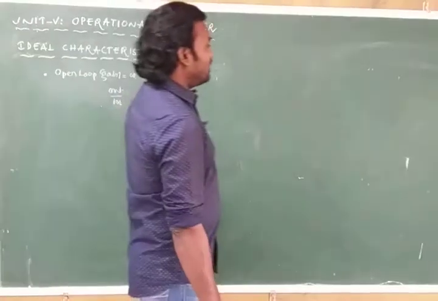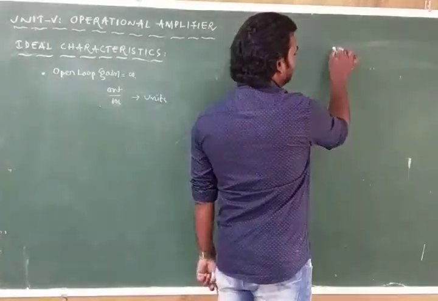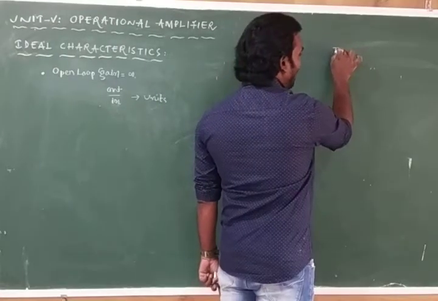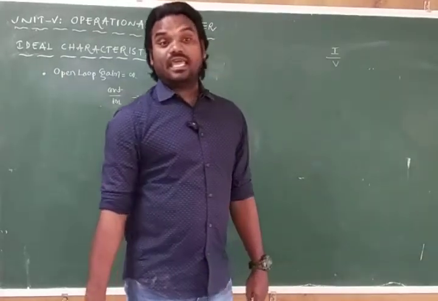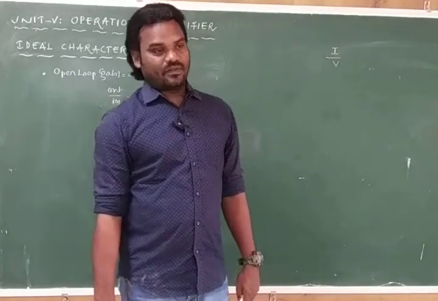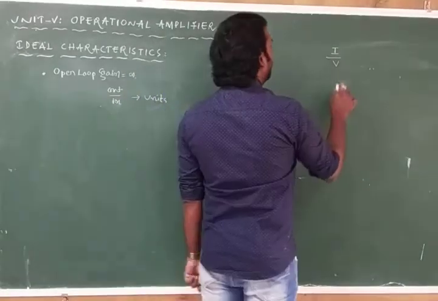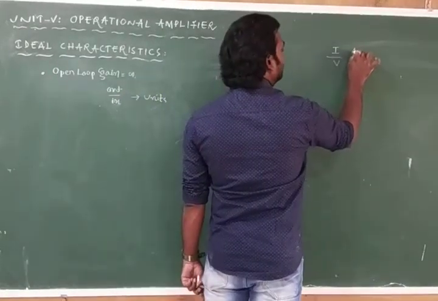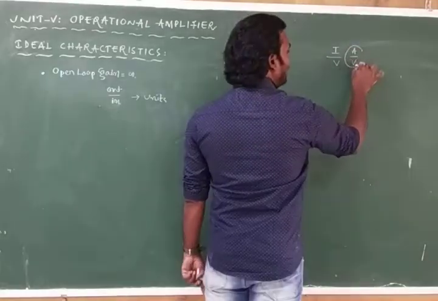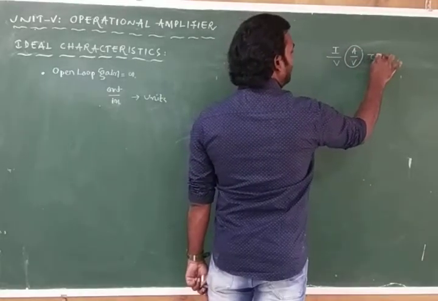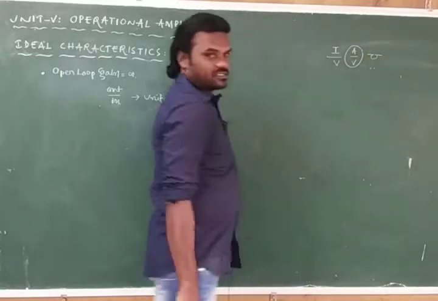Impedance is nothing but I by V. Impedance gain means amperes by volts, and generally it will be in terms of mhos.